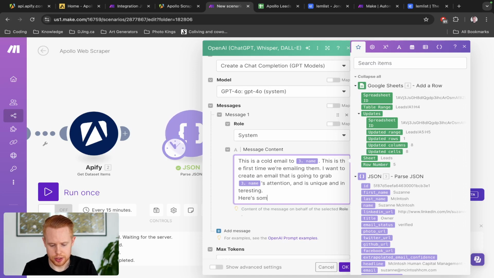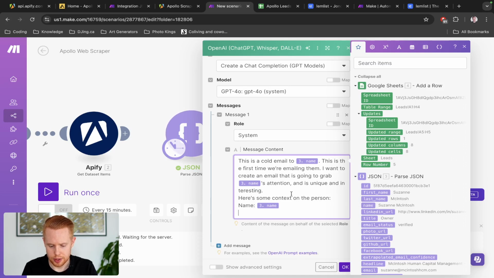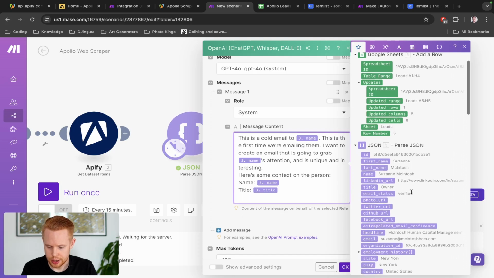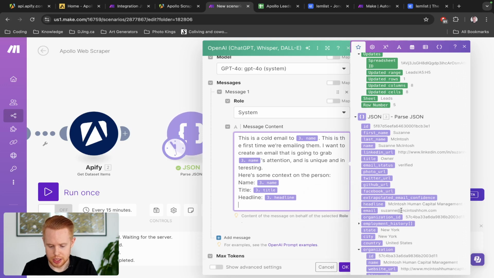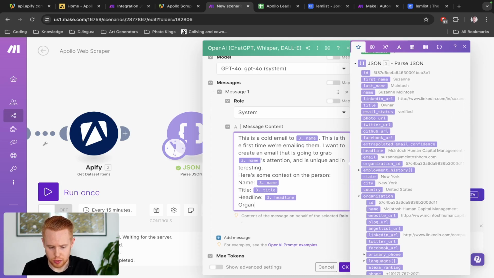So here's some context on the person, and we can just say name equals name here, and then we will say title equals title, and then we will say headline equals headline. We're trying to provide as much context as possible. We'll say organization equals organization here.